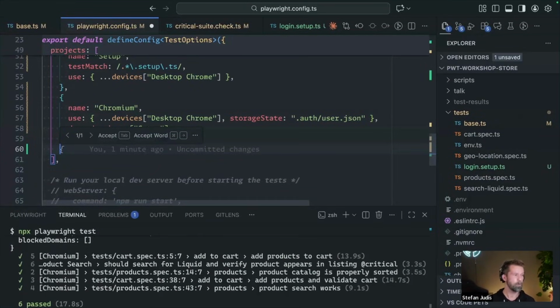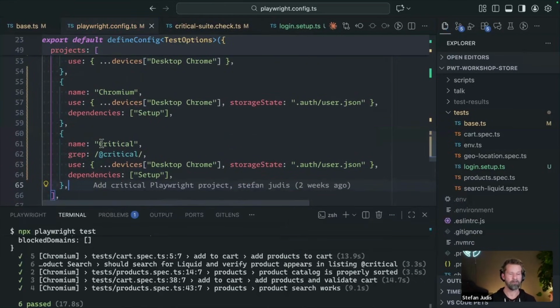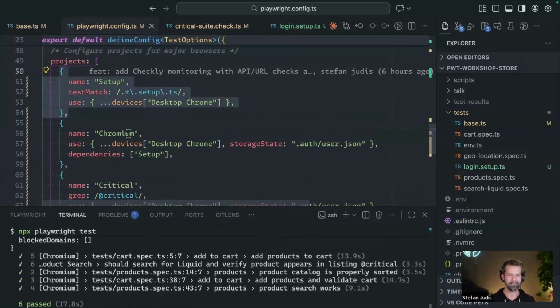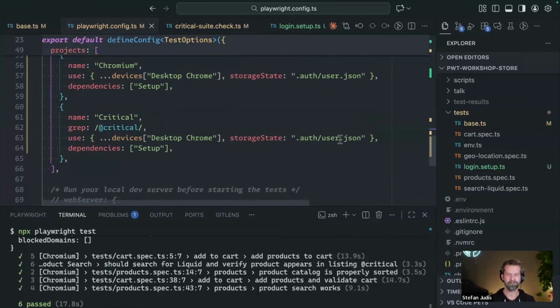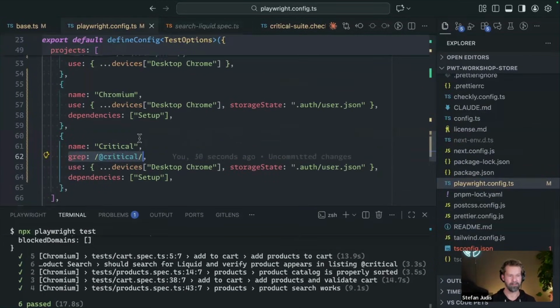For this case, we can set up another project. What we see here is a critical project. I like to call my monitoring stuff critical. So we have a critical project that also has a setup dependency, so we want to be logged in automatically. Then we reuse the user JSON, and this project is grabbing tests that have the critical tag. When we look around, we have the search and we have the critical tag. So this is a test case that will make it into production monitoring when I run this.